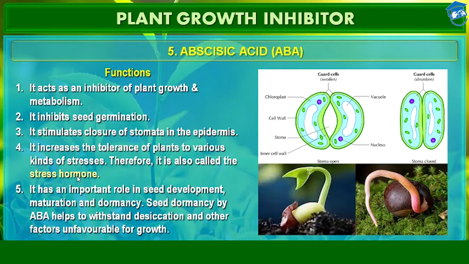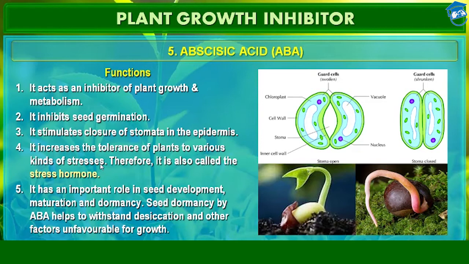Therefore, it is also called stress hormone, because it increases the tolerance of plants to various kinds of stresses such as drought and waterlogging. These are the environmental stresses, and abscisic acid, that is ABA, increases the tolerance of plants to thrive in such stressful conditions. That's why it is also called stress hormone. So a question may ask, which phytohormone is called stress hormone? The answer is abscisic acid, students.